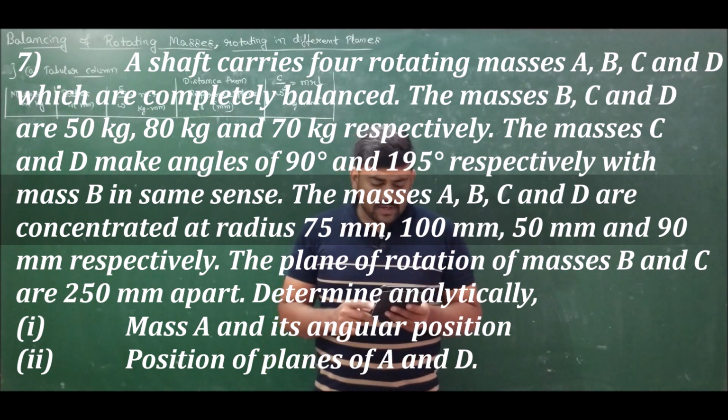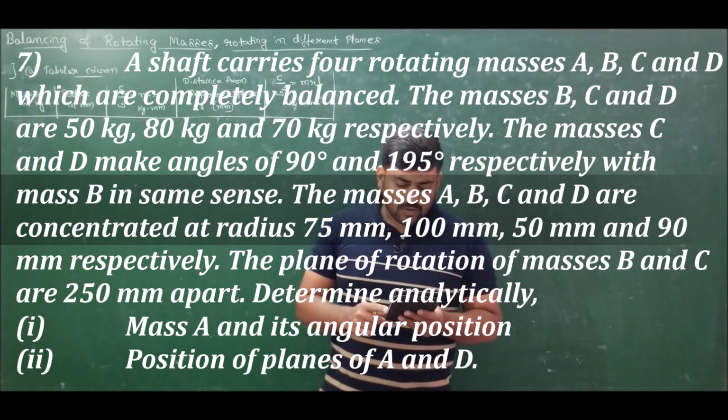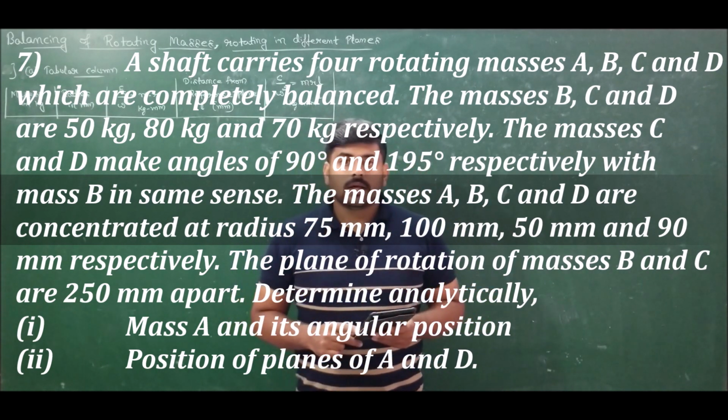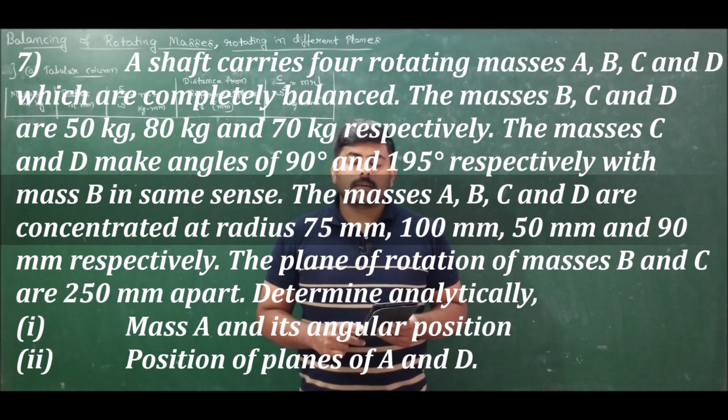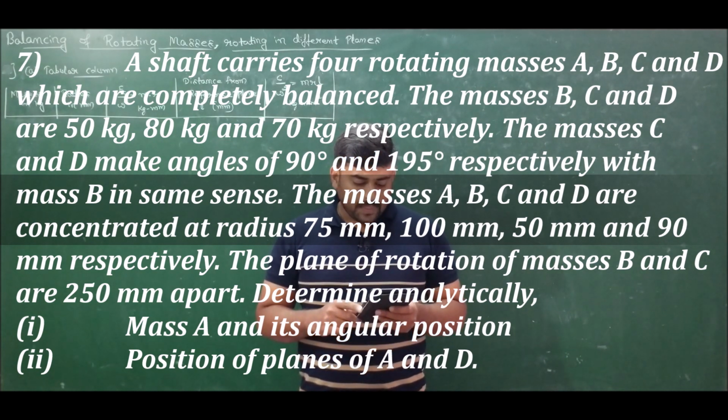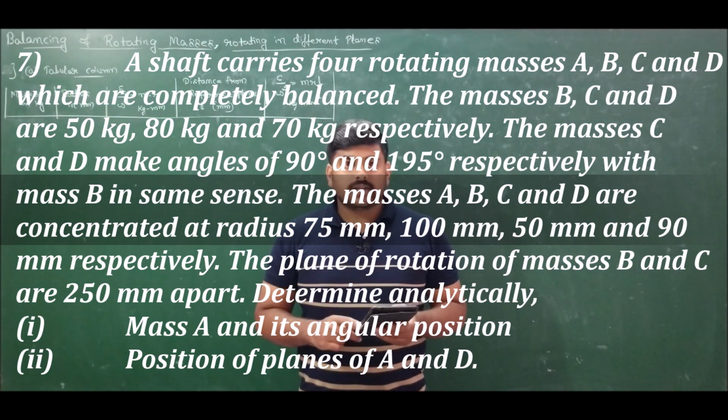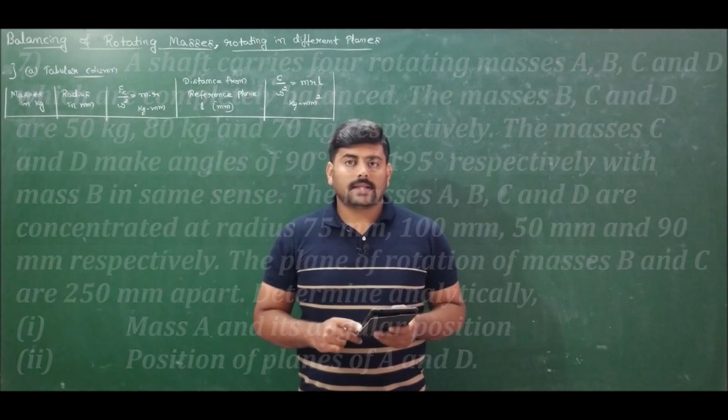So, if you carefully observe the problem, we have 4 rotating masses A, B, C, D. These 4 masses themselves are completely balanced, so there is no requirement of external balancing masses. These masses are arranged in such a way that they are dynamically balanced.